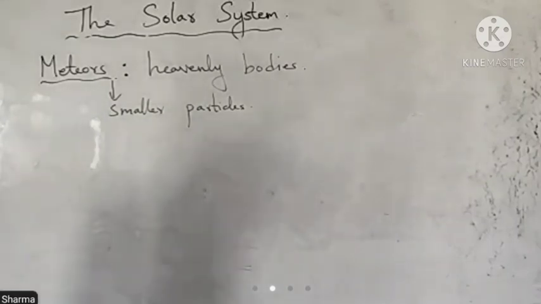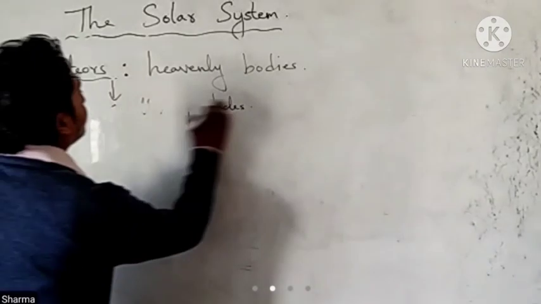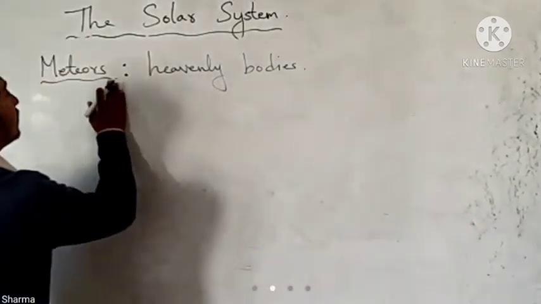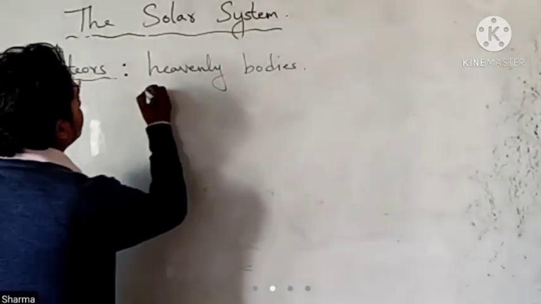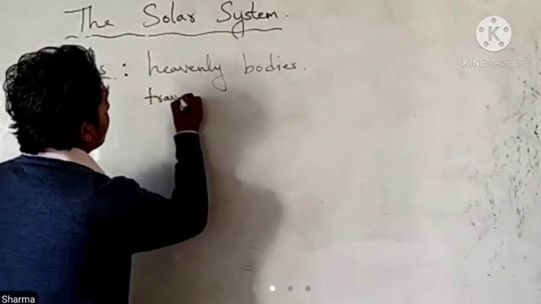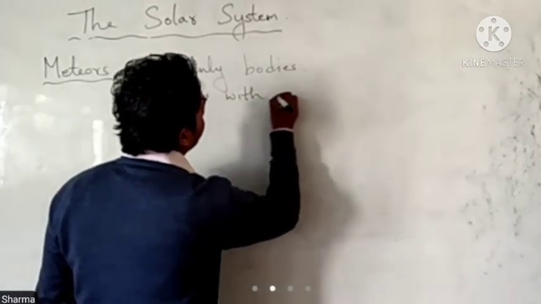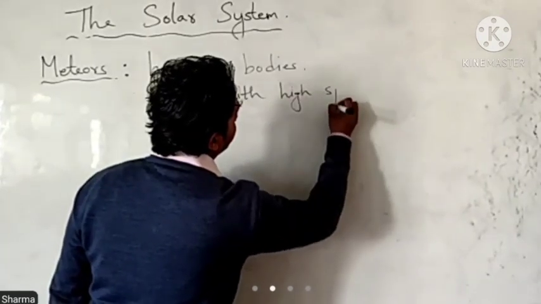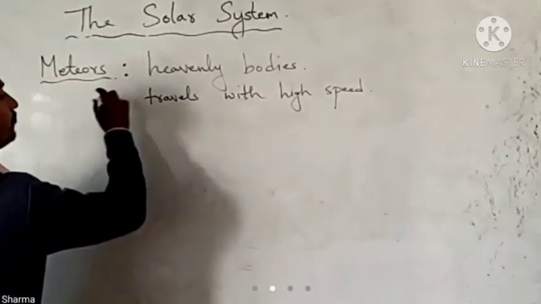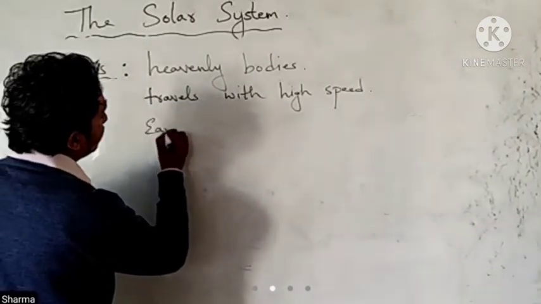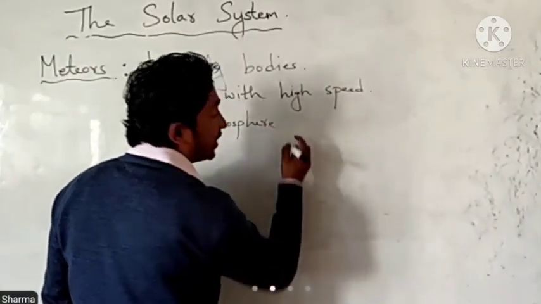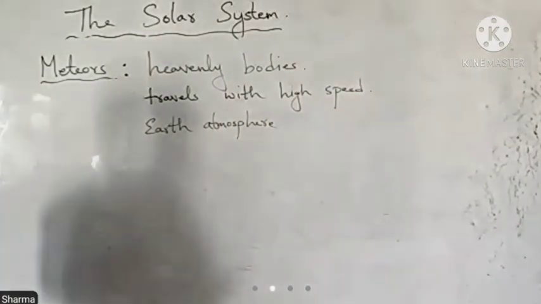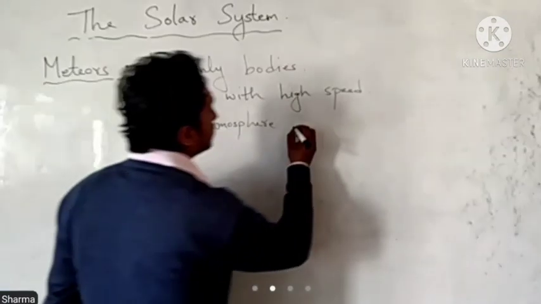So meteors travel at high speed. When meteors enter the earth's atmosphere, they get heated up due to air friction. The second point was that they travel with high speed. Then when it comes towards the Earth's atmosphere, it gets frictioned. That means it starts burning